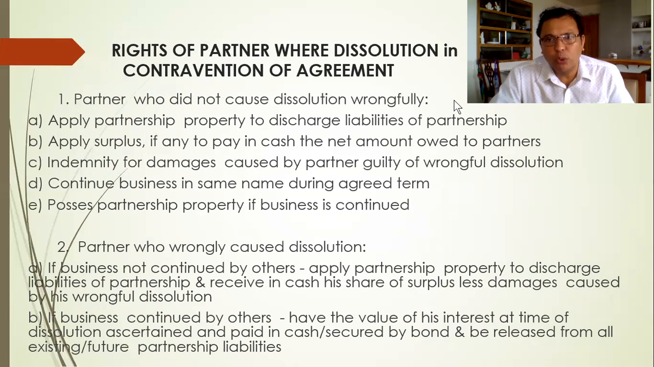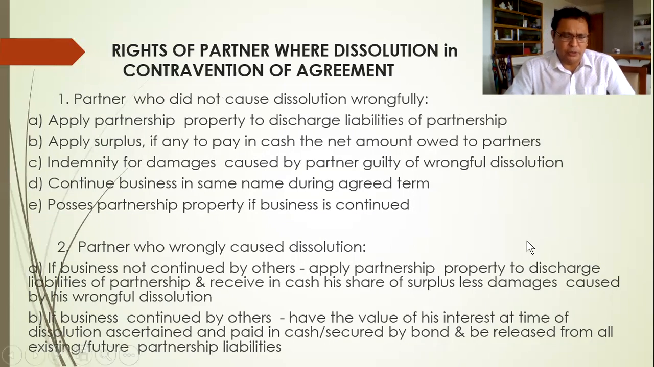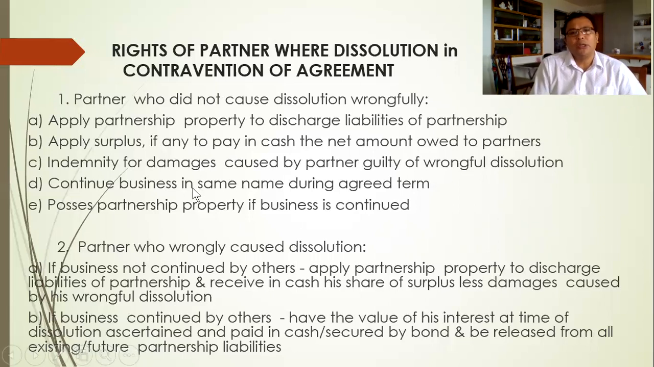But if the dissolution was caused by violation of the terms of the agreement, then this is the procedure in the dissolution. First, apply the partnership property to discharge liabilities of the partnership, the same as the other one. Then apply the surplus, if any, to pay in cash the net amount owed to partners. And then number 3, because there's a violation, we're talking about damages. So indemnify for damages caused by the partner who is guilty of wrongful dissolution. So we pay for damages.